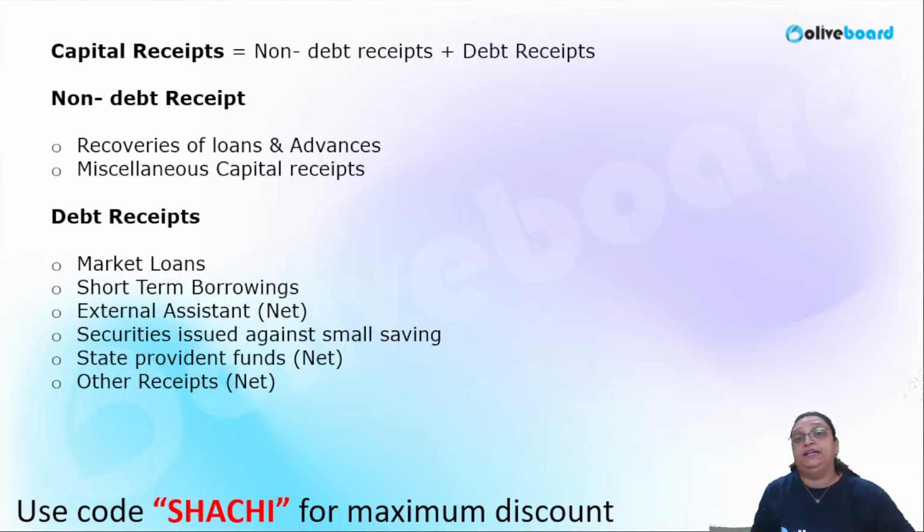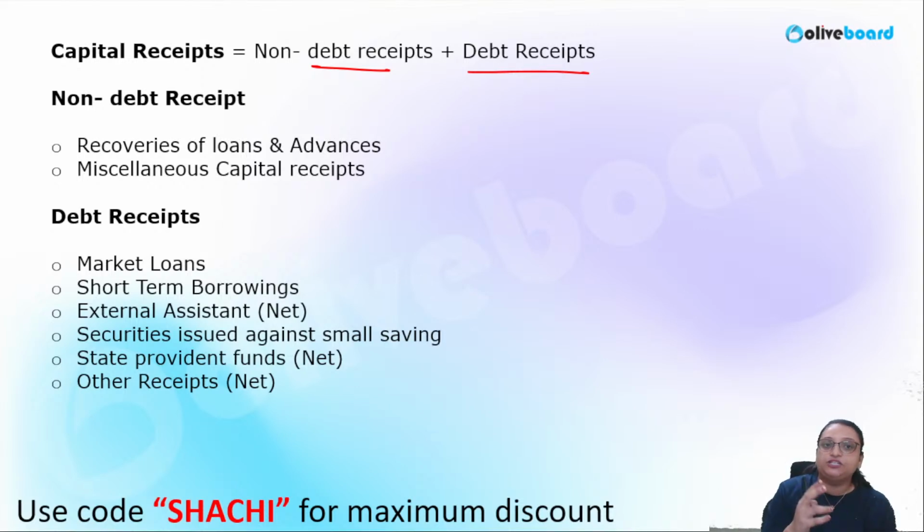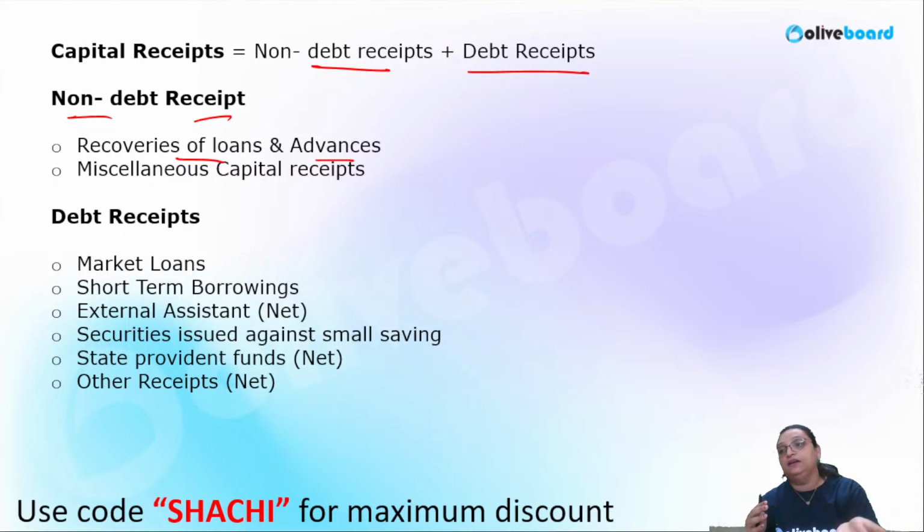Now what is capital receipts? Capital receipts are non-debt receipts and debt receipts. Debt receipts means receipts arising out of some debt, and the non-debt receipts mean those which are not related to some debt. What is non-debt receipt? Recovery of loans and advances. Here there is no debt being raised. Here the loans and advances made were recovered, so it is a receipt for the government, so it is considered as non-debt receipt.